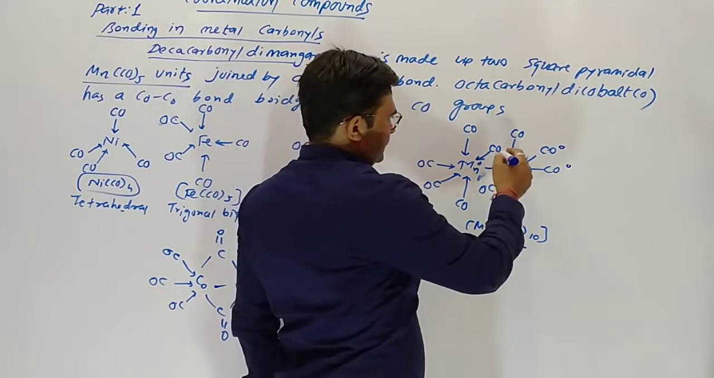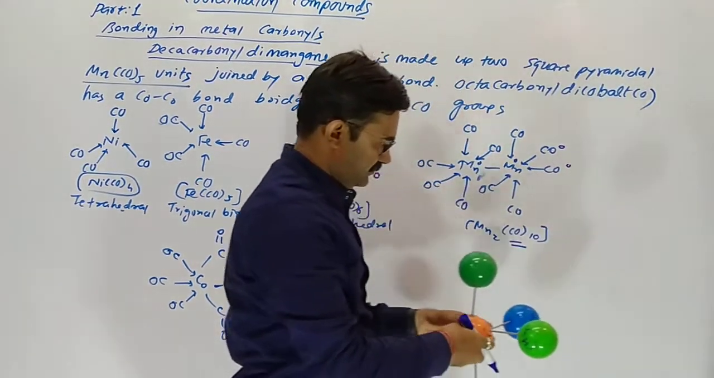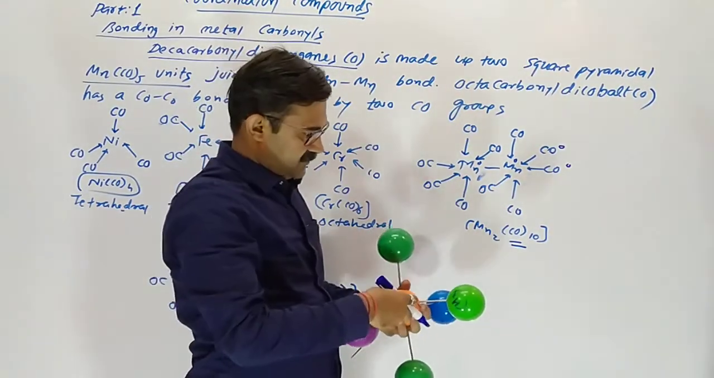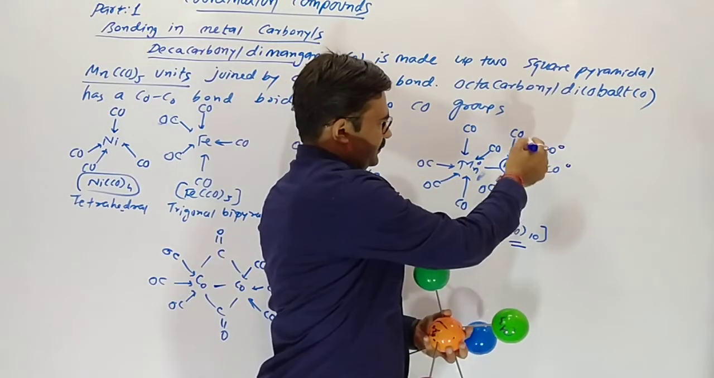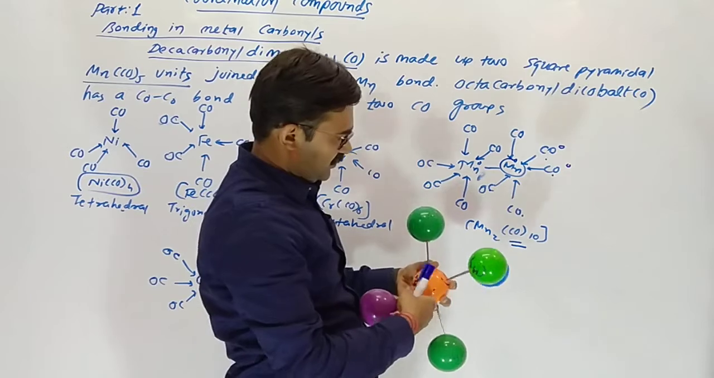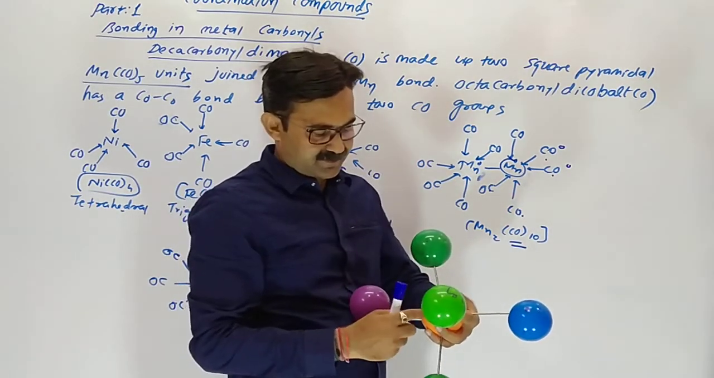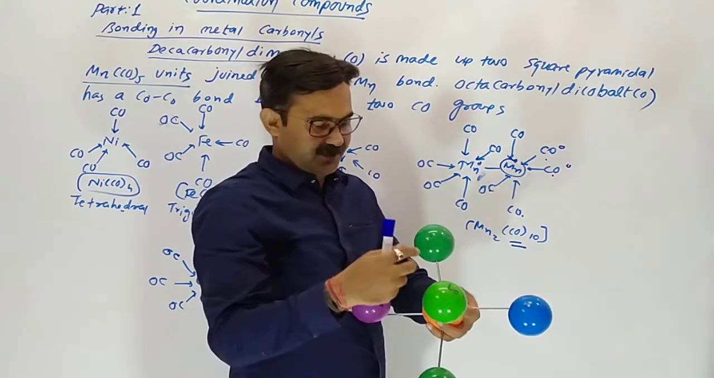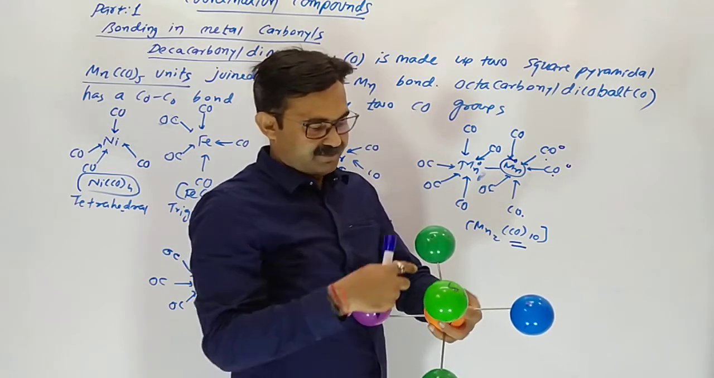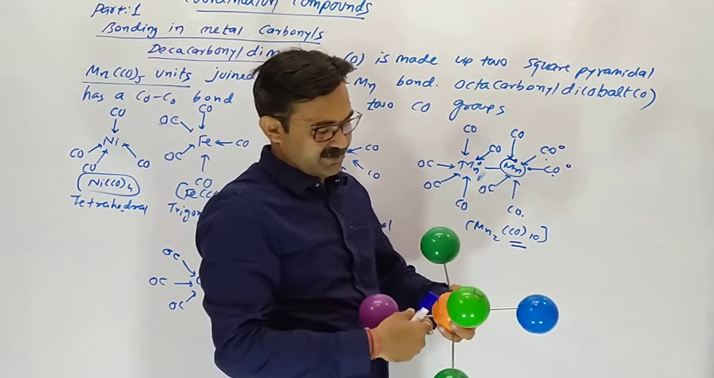This is our square pyramidal structure. You can see it by the model. One manganese with 1, 2, 3, 4, 5 carbonyls. You can see it like this. This one manganese and 5 carbonyls. Here it is square pyramidal.